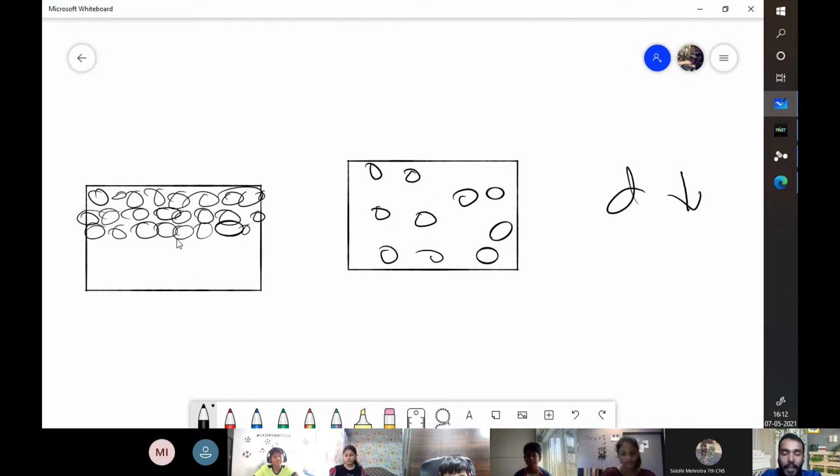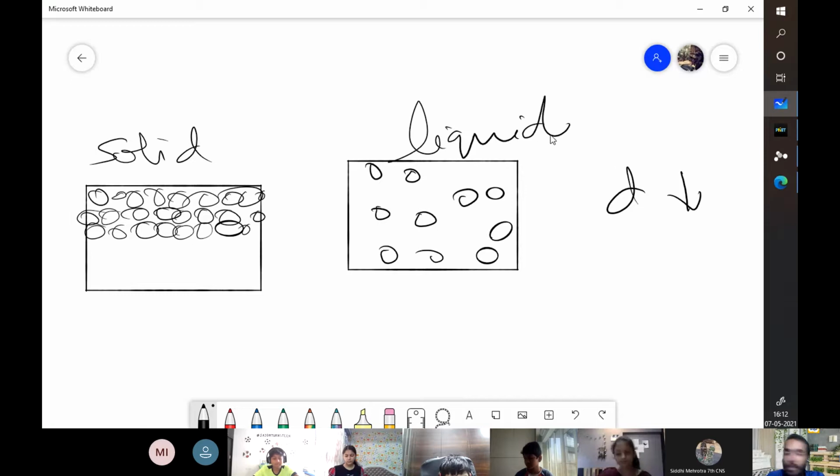So if you have particles arranged properly, closely packed, as in solids, that being the case, you have more density. Whereas the same material in its liquid state has less density because the particles are now further apart and can move around. They do not have a proper arrangement and hence are not tightly packed close together.